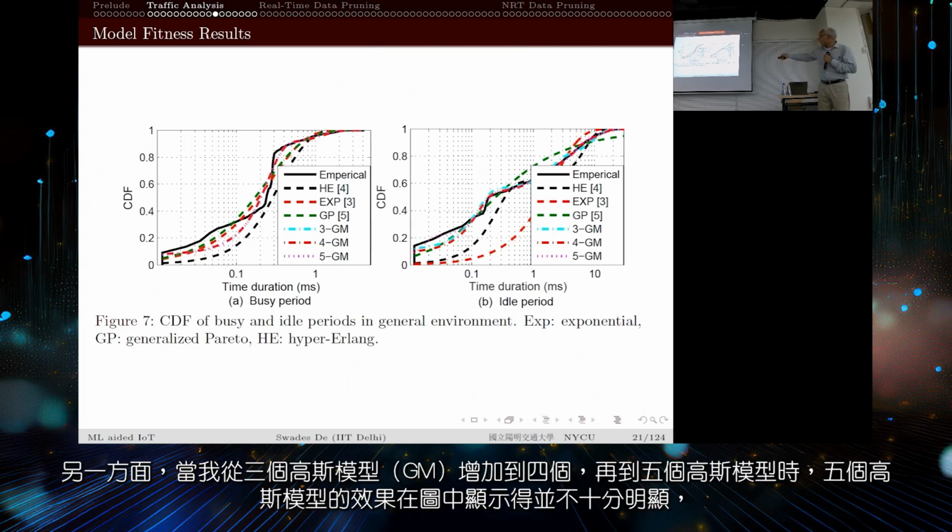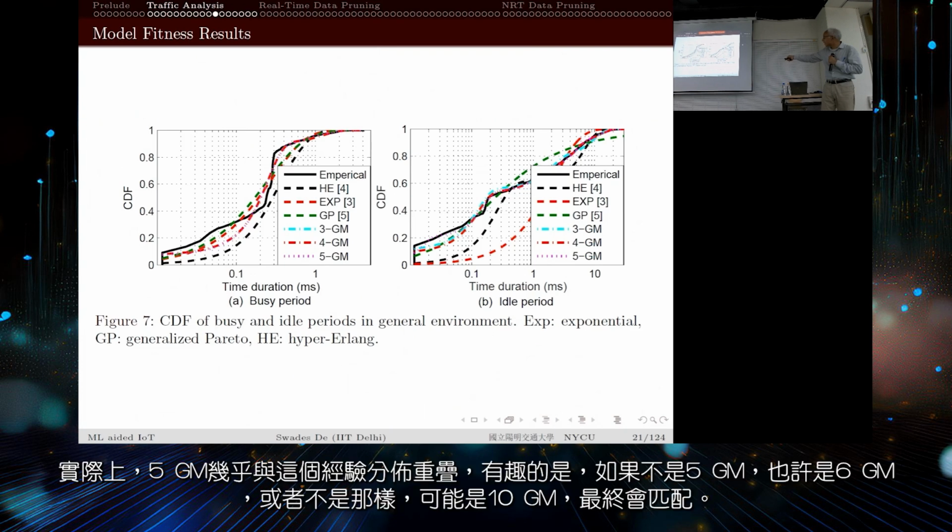On the other hand, as I grow from 3GM to 4GM to 5GM, 5GM is not very well visible in this diagram, but it is better visible in this one. 5GM is almost overlapping with this. And interestingly, it will match. If not at 5GM, maybe at 6GM, or if not that, maybe at 10GM it will match.